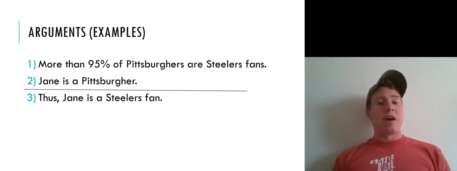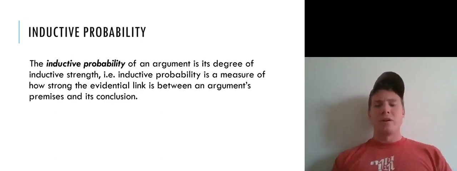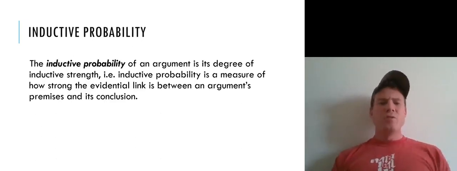Here's a somewhat better invalid argument. Two premises. First, more than 95% of Pittsburghers are Steelers fans. Second premise, Jane is a Pittsburgher. Conclusion, Jane is a Steelers fan. Again, this argument is also invalid, and yet we want to recognize that the inference involved in this argument is really of a different quality than the inference that was involved in the last argument. This is a somewhat better argument. And the notion we're going to bring in to capture this is the notion of inductive probability.